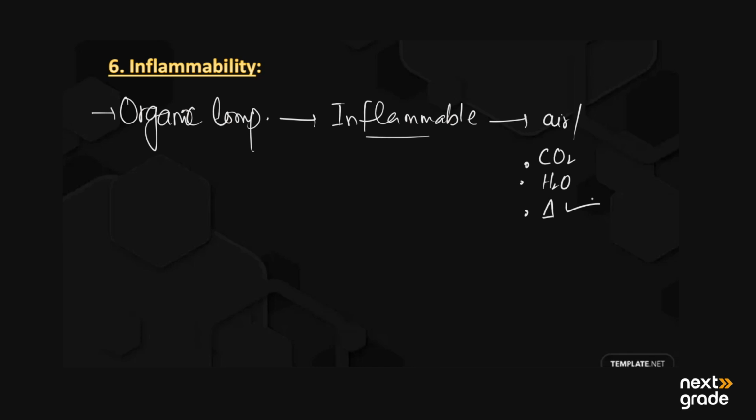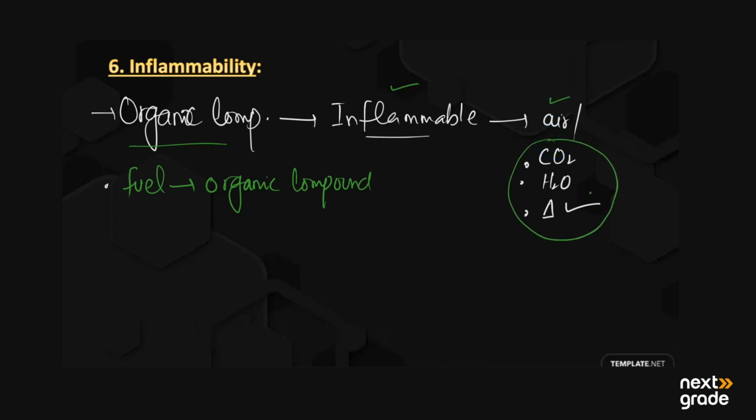So that's why mainly all the fuels are organic compounds. So here we have learned that organic compounds are inflammable, they burn in the presence of air, and they produce carbon dioxide, water and heat. So that's why fuels are mainly organic compounds.